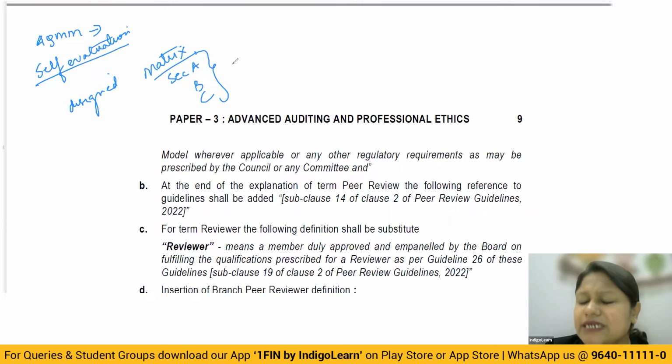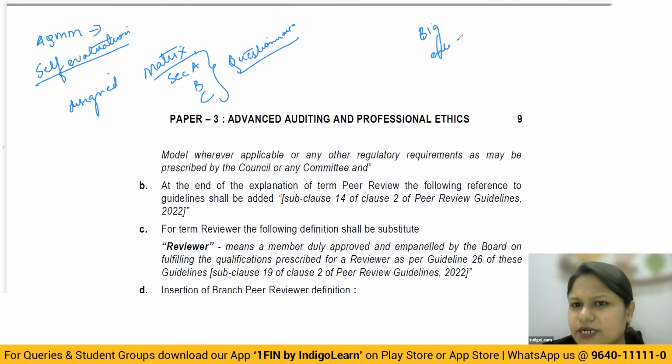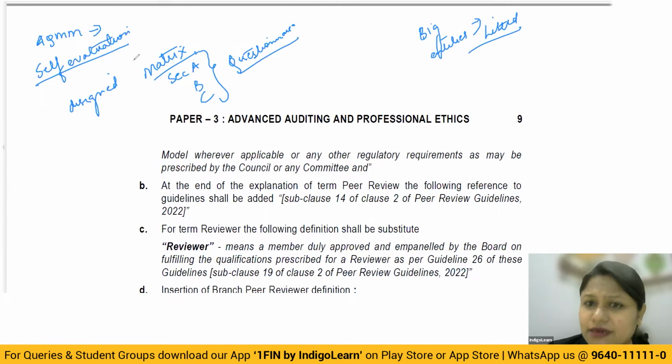And here there are going to be detailed questionnaires. So there are going to be n number of questions put up. And what happens is every practice unit who is going to take up the audit of the entities required for this kind of evaluation, like you can take the example of big entities, for example listed entities. So if you are doing the audit of a listed entity, that means you are the practice unit for which this AQMM will become applicable.